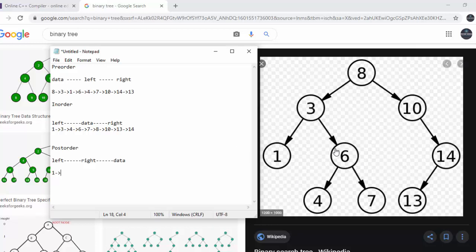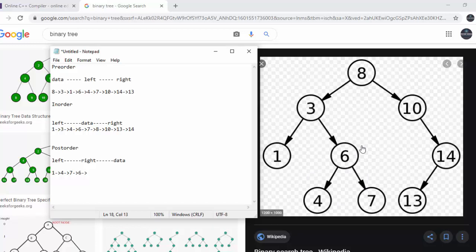So 6 will call left. Similarly, the same thing happens. For 4 there is no left, no right, that means left and right are processed. So 4 will process itself. After that, for 6, left is done, it will call right, it is also done. After that, for 6, left is done, right is done, now it will process itself. 6.